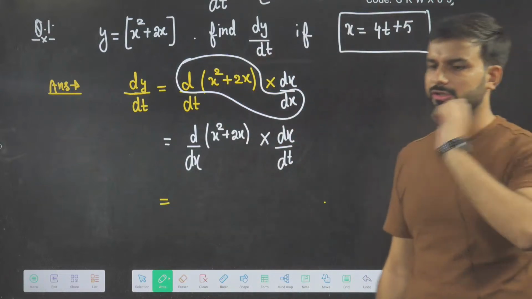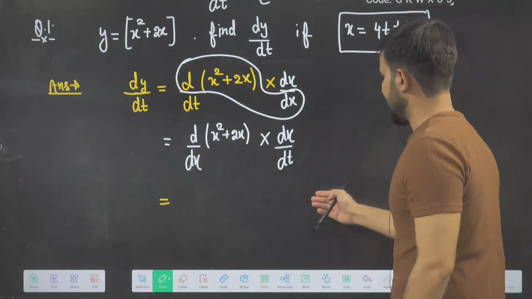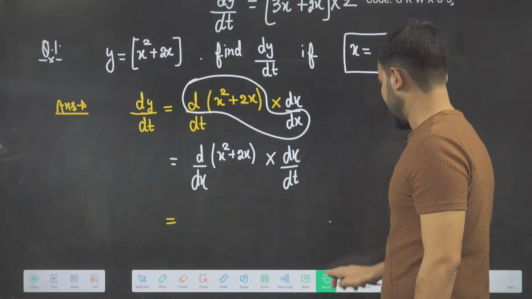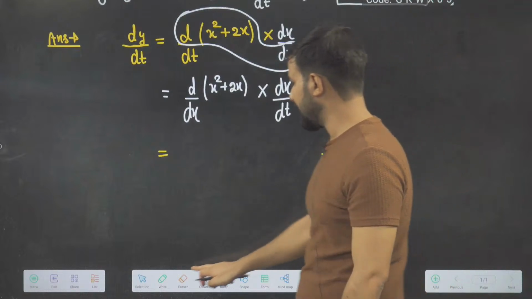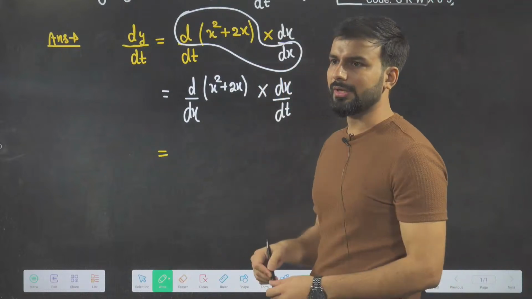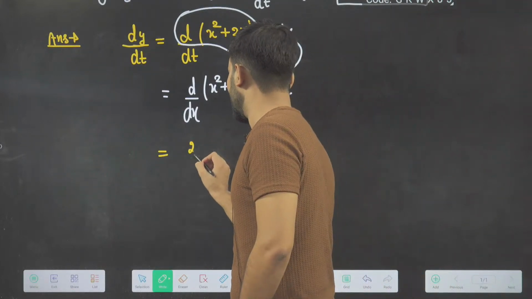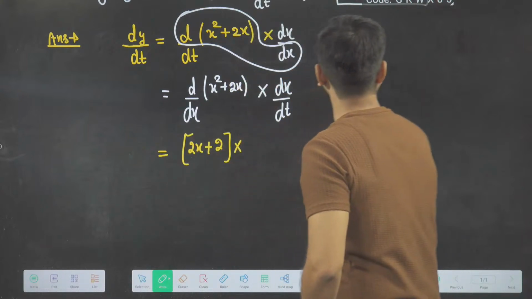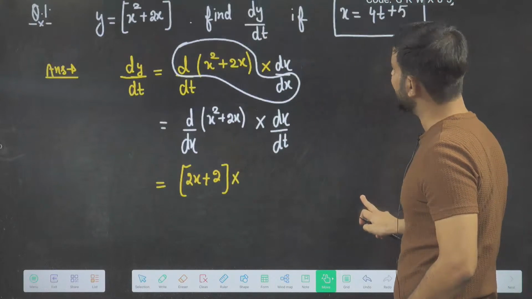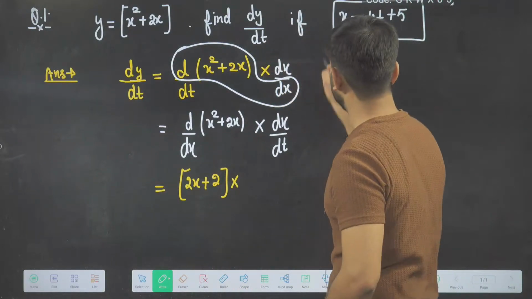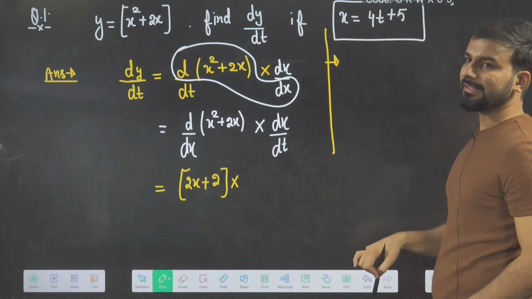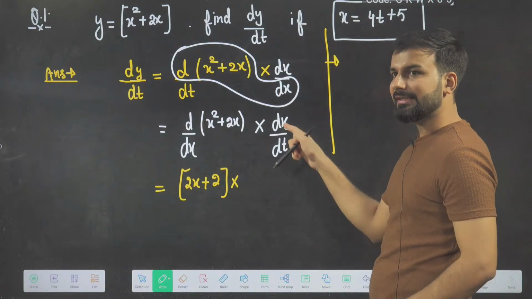What is the differentiation of x square? It will be 2x plus 2. So the differentiation of x square plus 2x I have got is 2x plus 2, but I have to calculate dx by dt. So what will be the value of dx by dt? X is this. This time x is depending upon whom? T. And here whom do I want? dx by dt.